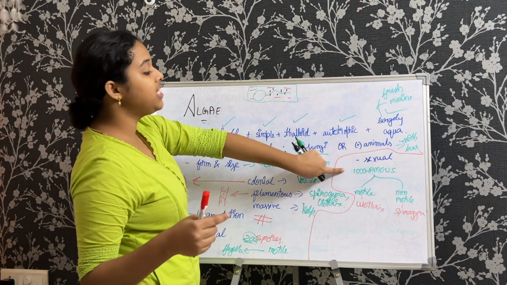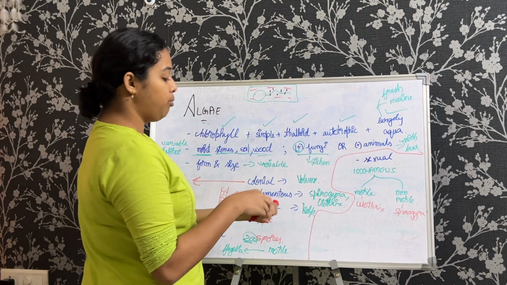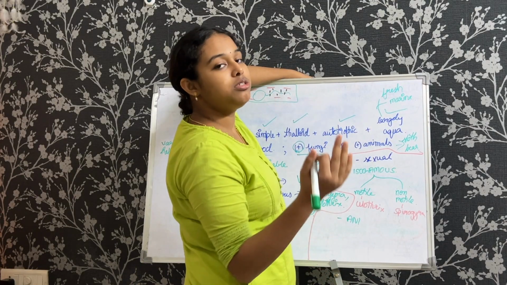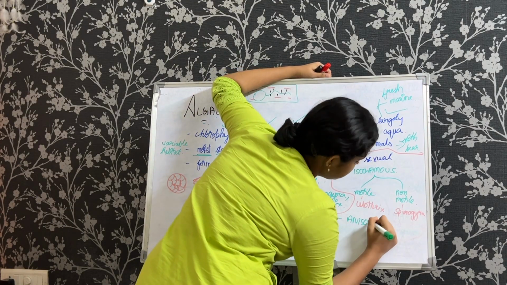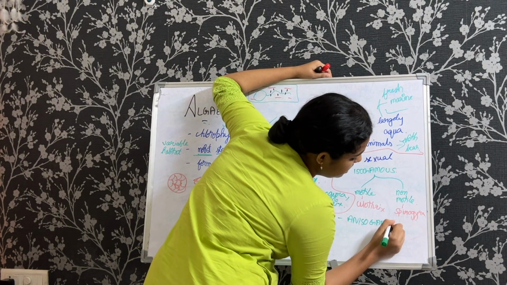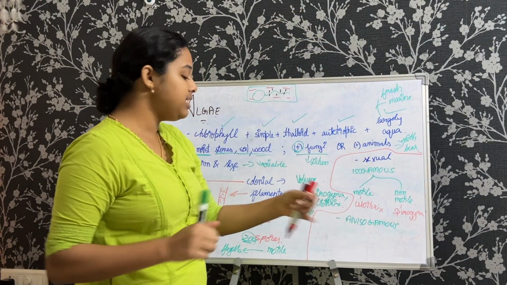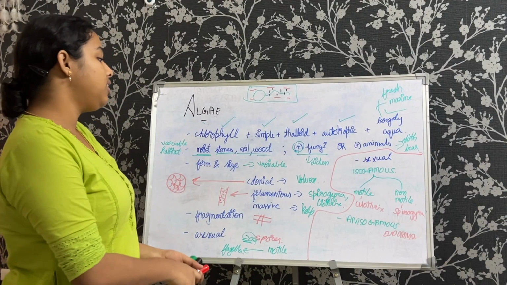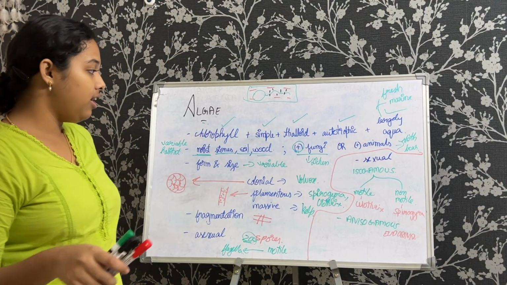Now we will go to the next division under sexual reproduction, that would be anisogamous. Now if isogamous means same structure, anisogamous means different structures. They are variable in size. Now the example for this is Eudorina. So now you might be having a question, is there any more to it?